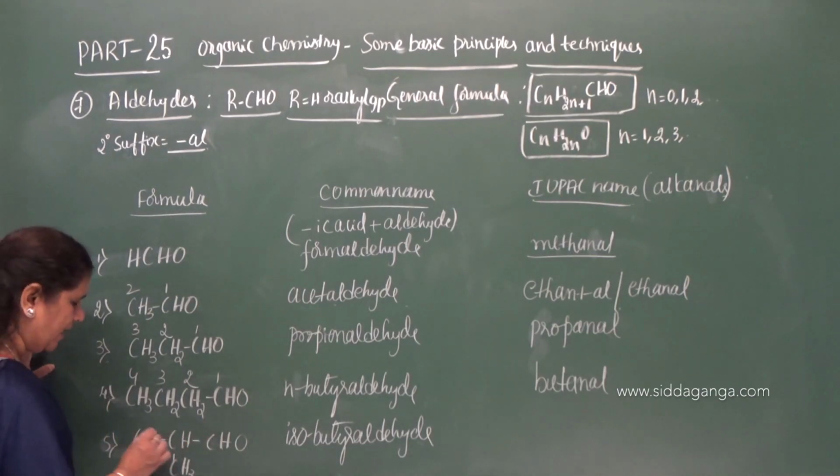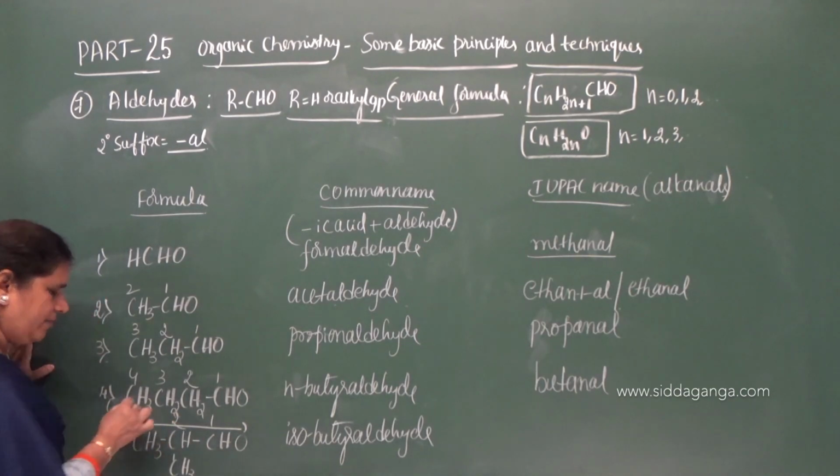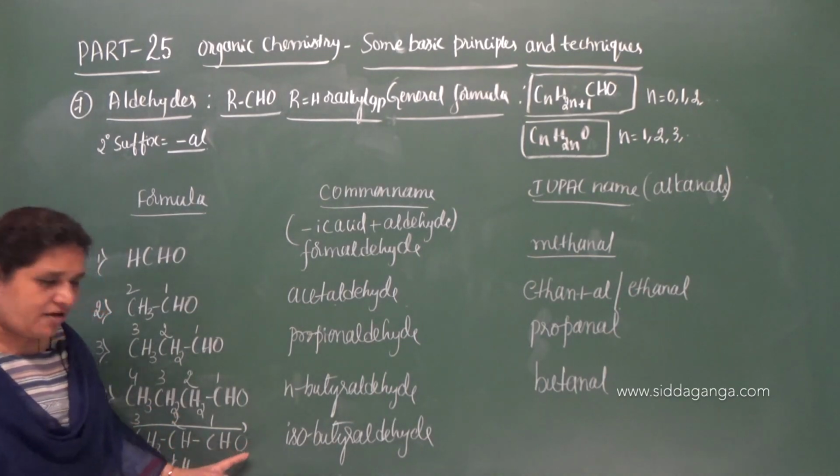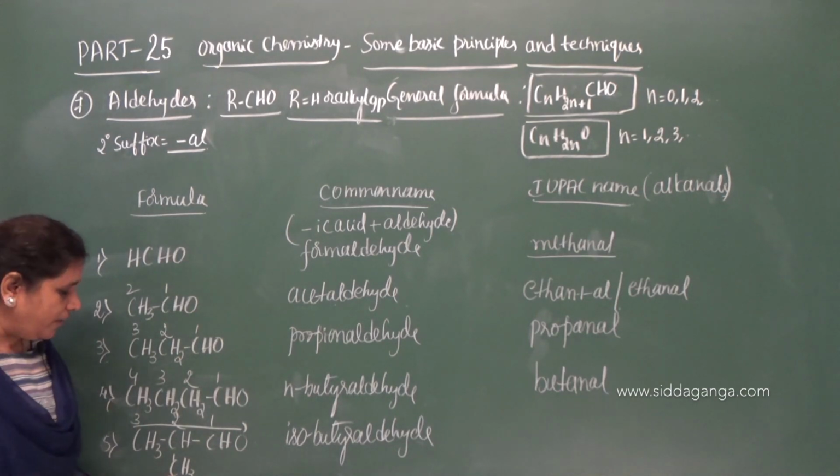Now you select this chain 1, 2, 3. On the first carbon we have a functional group, and on the second carbon we have a substituent, that is a methyl group. So what is the name? 2-methyl, 3 carbon atoms are there, propanal, means it is substituted propanal. What substituted? Methyl substituted. Where is this methyl group present?